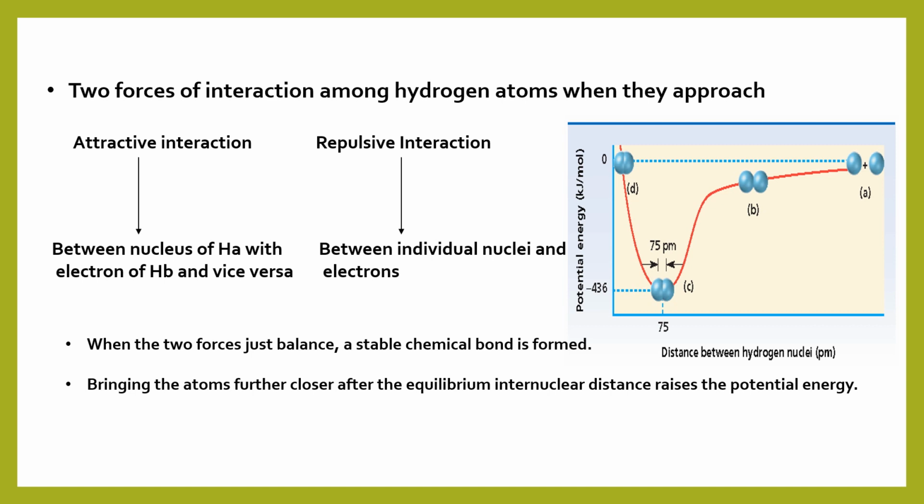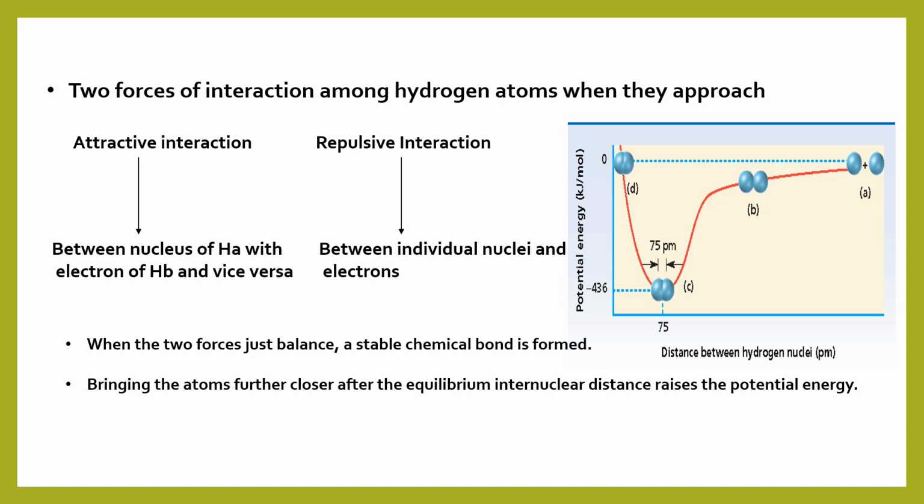If the atoms are brought still closer beyond this equilibrium internuclear distance, there is an increase in potential energy because of the dominance of repulsive interaction. So this diagram is called the potential energy diagram explaining the formation of a chemical bond.